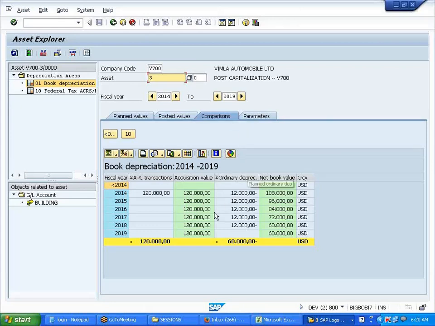Oleg, did you get that? We are following a method. You are saying it should reduce on the acquisition value and do it for the remaining 60,000, right? Yeah, but at the end, in 2018, your book value is 60, but in reality it is 0. So what we do is, at the time of selling, the contra entry we posted will nullify the remaining.